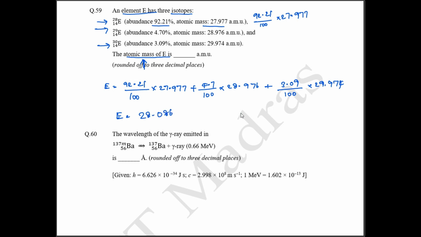you will get the value around 28.086. ஓகே. AMU வந்து இருக்கு. That is the correct answer. இங்க என்ன கேட்டிருக்காங்க, round off to 3 decimal places. So the answer is going to be 28.086 is the correct answer.